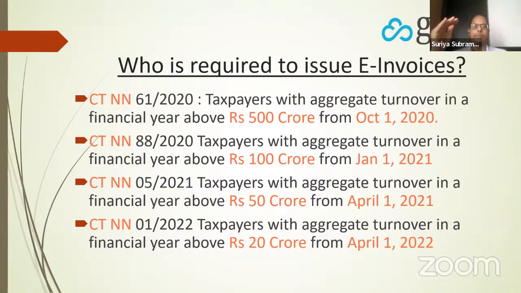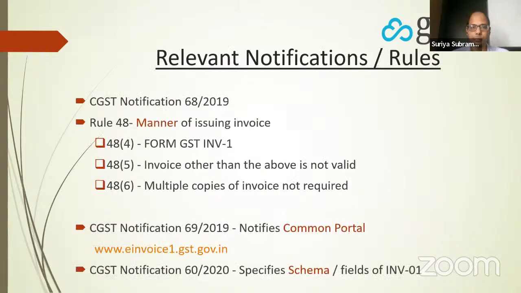Since then, the limit has been progressively reduced. Now you can see Central Tax notification 1/2022, because of which taxpayers with annual aggregate turnover of 20 crores and above will have to generate e-invoices from the 1st of April 2022.